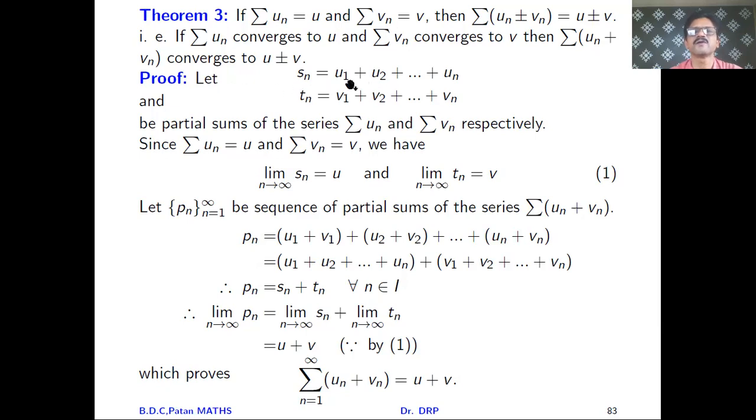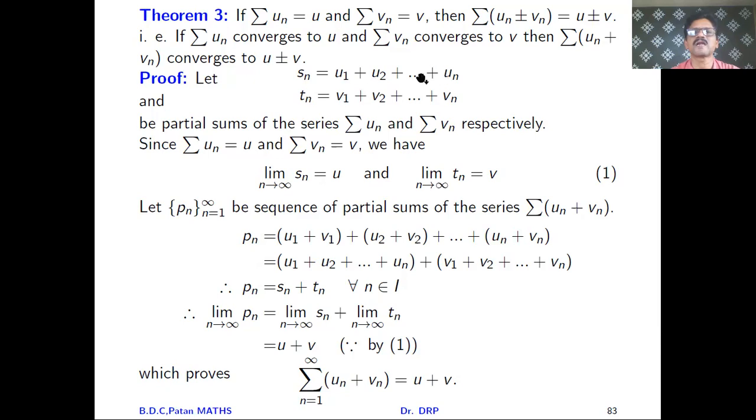So Sn is u1 plus u2 plus so on un, and Tn is v1 plus v2 plus so on vn, the partial sums of the series summation un and summation vn respectively. Since summation un is given to be u and summation vn is given to be v, summation un is the limit of Sn.